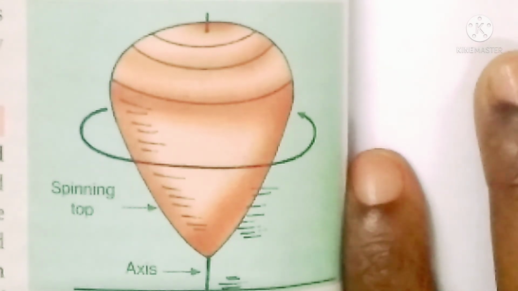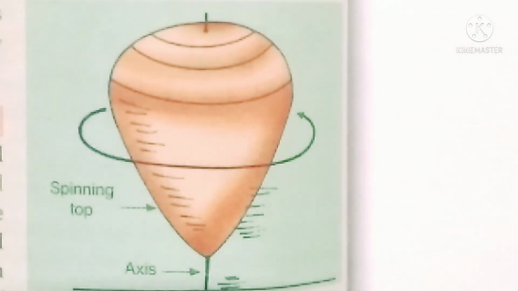So all these things around us show different types of movement. If you observe the honeybee, its wings show vibratory motion. Like that, every animal's movement is different.